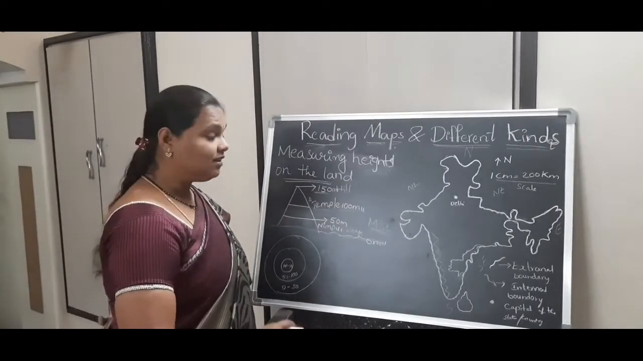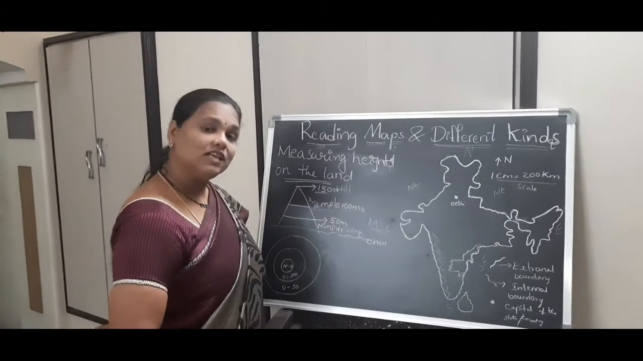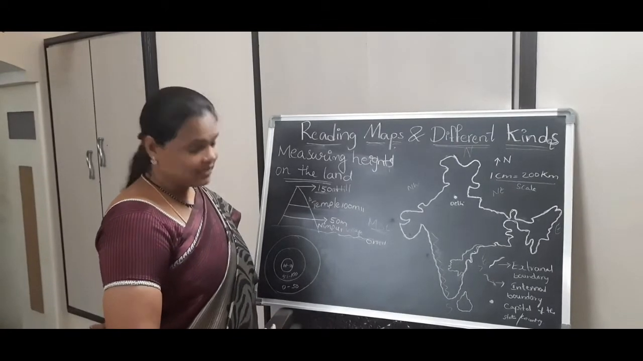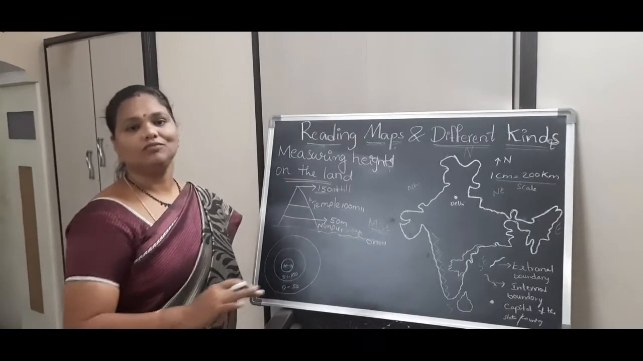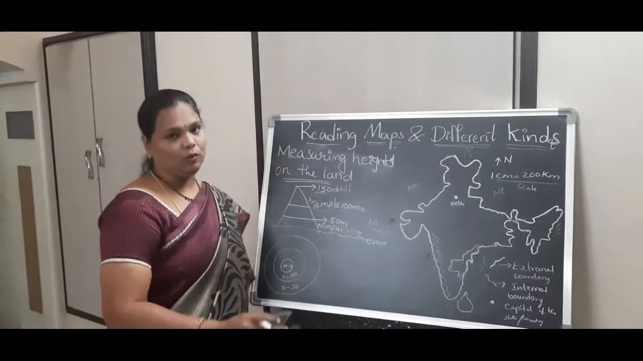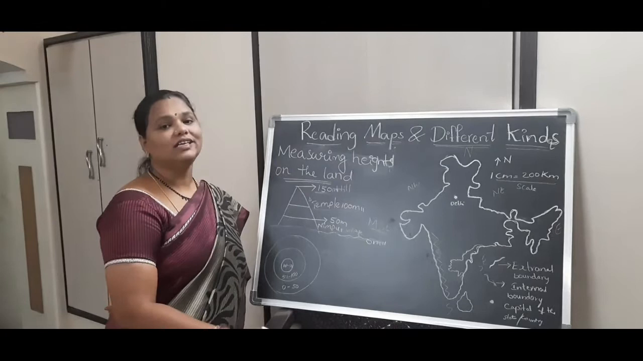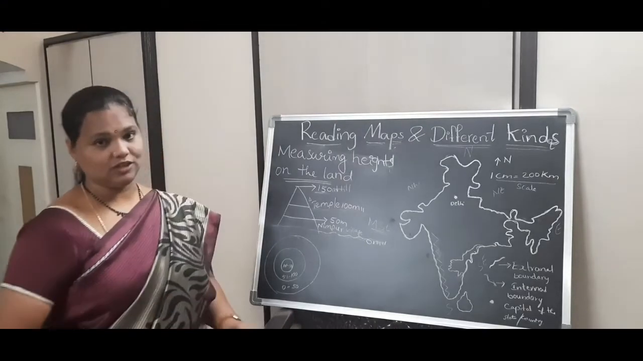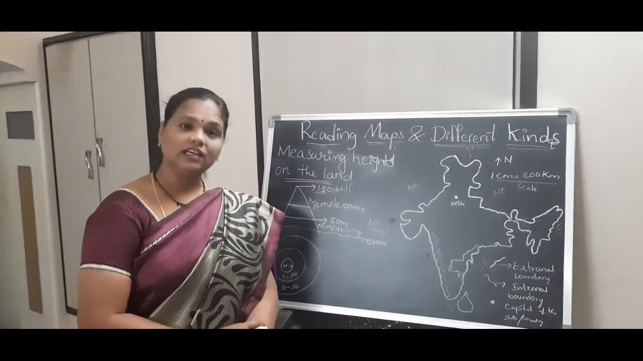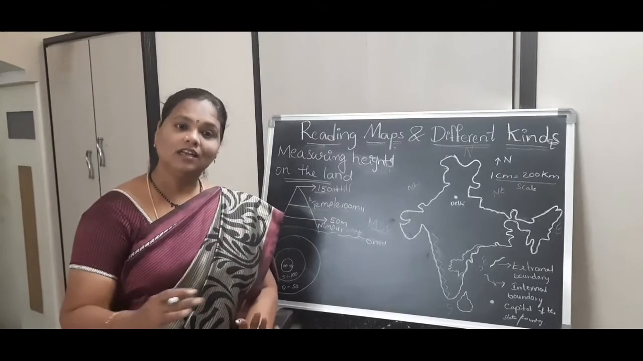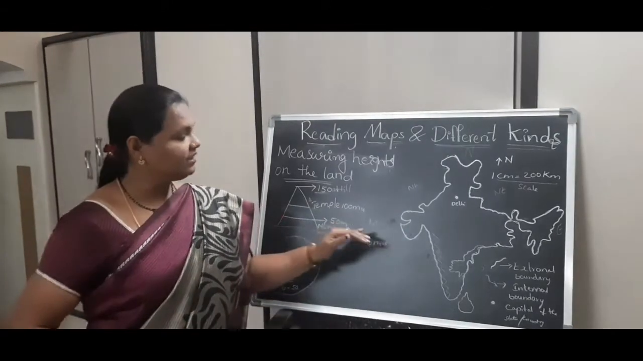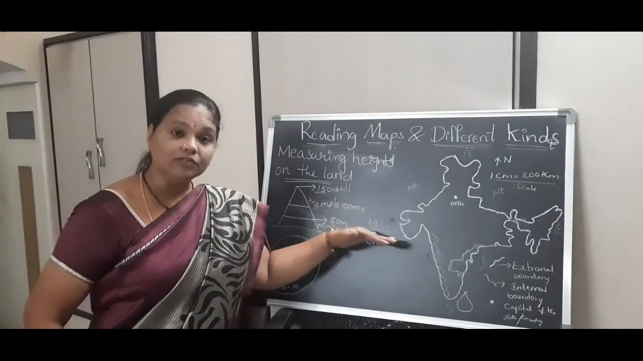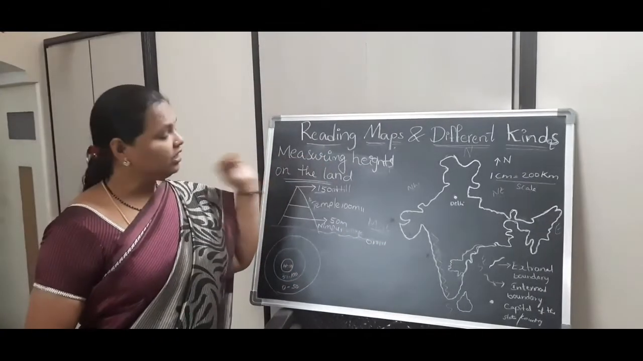Why do they take the sea level? Is there any reason? Yes, of course. All the oceans of the world are connected to each other, so the level of water is equal everywhere in the world. So that's why they take the level of the water, and from there they measure the height of the region.